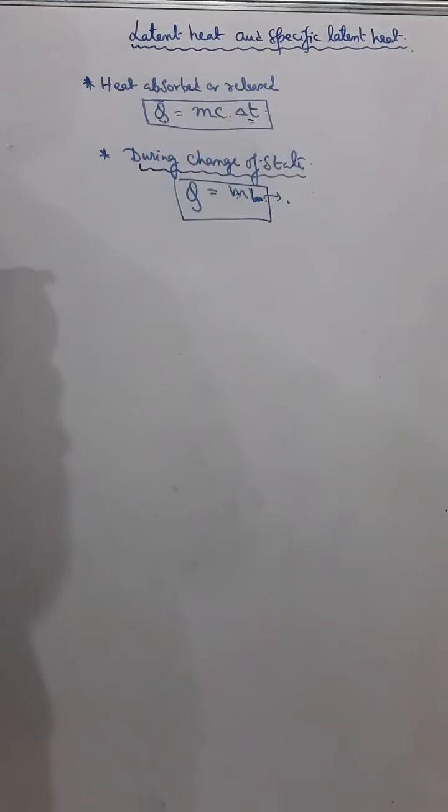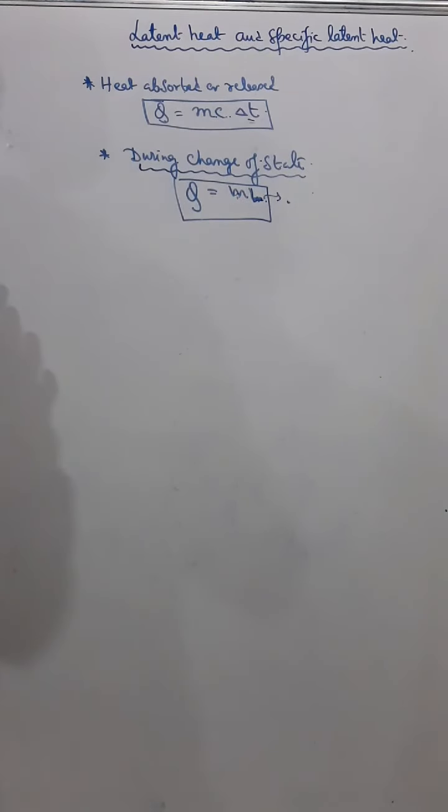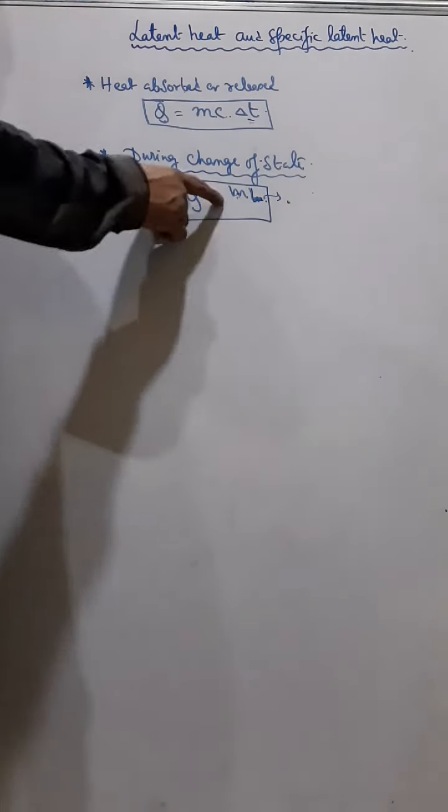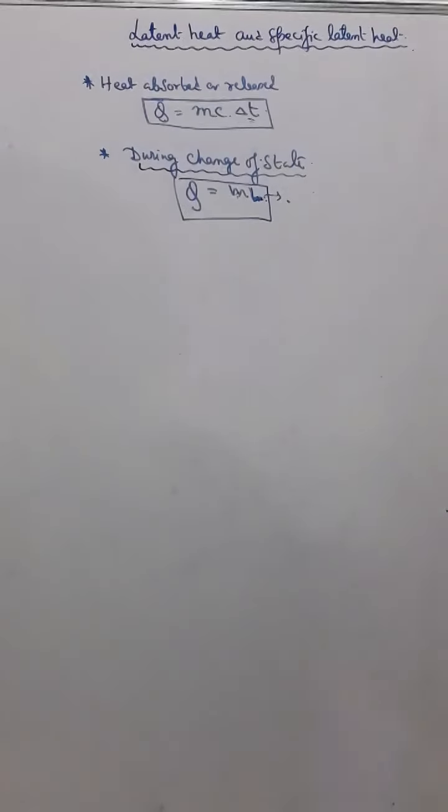So you have to remember, the sums that we will do will be a combination of these two. You have to understand from the question that where there is no change of state happening, to find heat absorbed or released we will use mc delta T. But wherever there is a change of state, at that point we will calculate the heat as Q equals to mL. Okay, so we will use these two formulas.